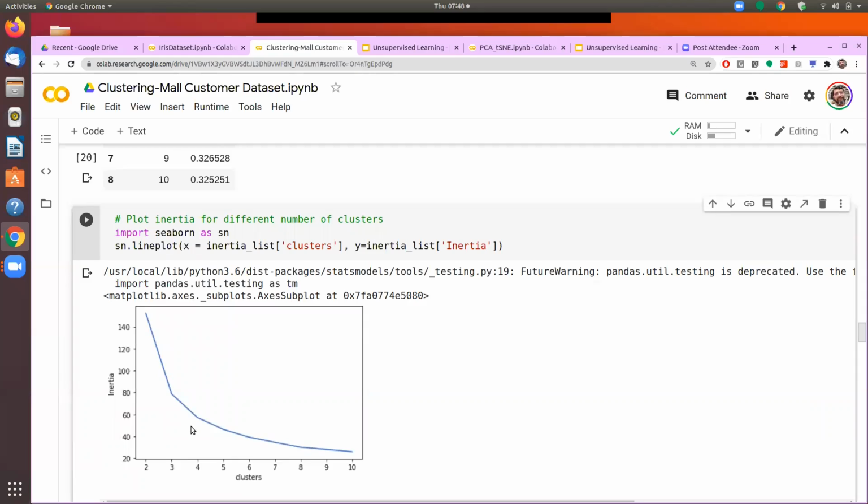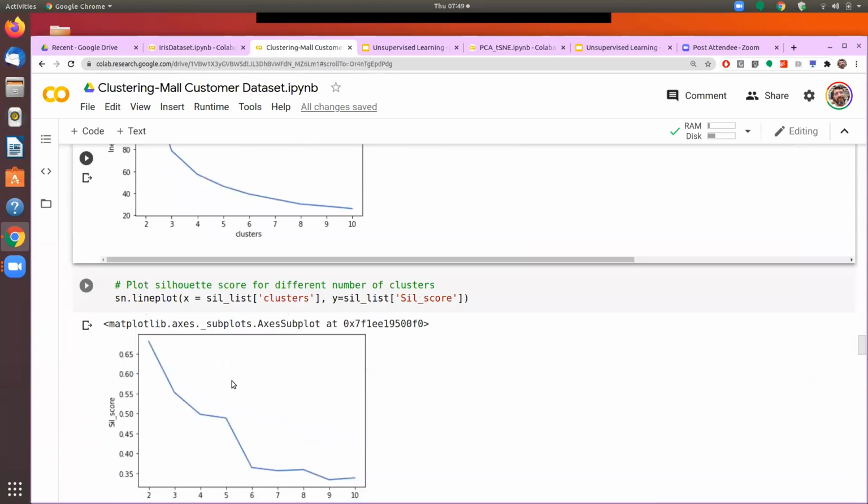So we see here that there are two potential candidates for elbow. One is at three clusters, and one is at four clusters. But at three clusters, it's more pronounced. So maybe our first choice would be that let's divide this iris data set into three different clusters.